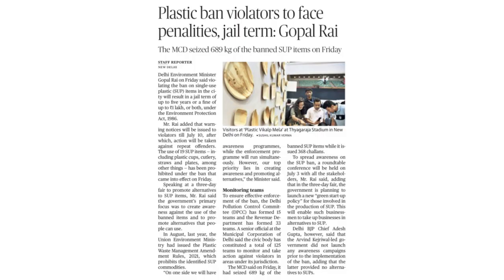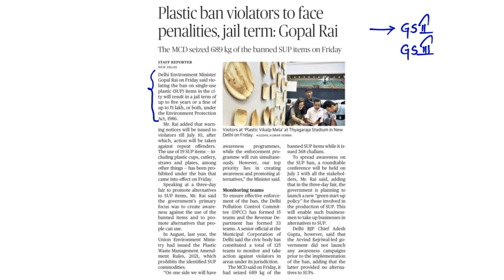The title of this particular article says, Plastic Ban Violators to Face Penalties, Jail Term. Gopal Rai. A very, very important article regarding GS Paper 2, Government Policies and Interventions, and GS Paper 3, Environment and Ecology. So what is in the news? Delhi's Environment Minister Gopal Rai said on Friday that violating the ban on single-use plastic items in the city, that means in the city of Delhi, will result in a jail term of up to 5 years or a fine of about 1 lakh or both under the Environment Protection Act 1986.